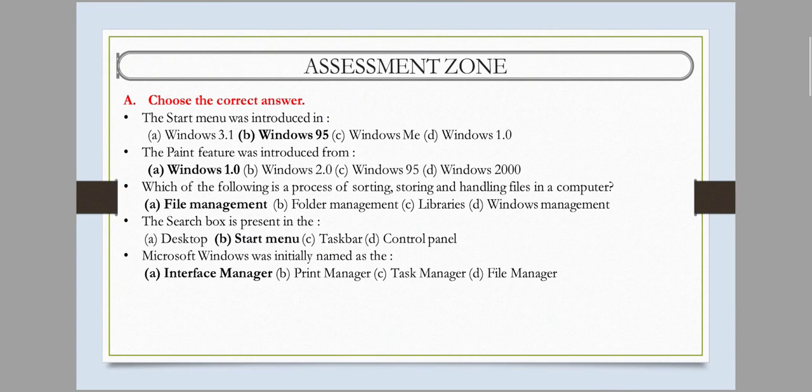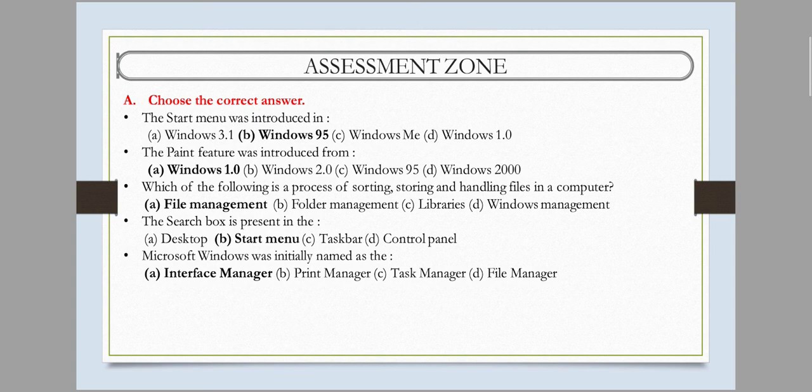Here you can see the first question is choose the correct answer. The start menu was first introduced in Windows 95. Next, the print feature was introduced in Windows 1.0. Next is question number three: which of the following is the process of sorting, storing and handling the files of a computer? File management. Next, the search box is present in the start menu. Next, Microsoft Windows was initially named Interface Manager. Okay, so these are the tick marks for this chapter.